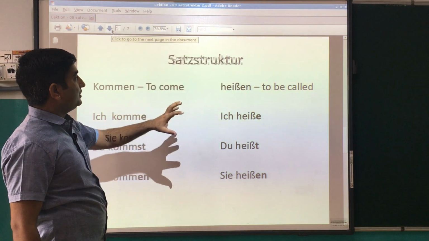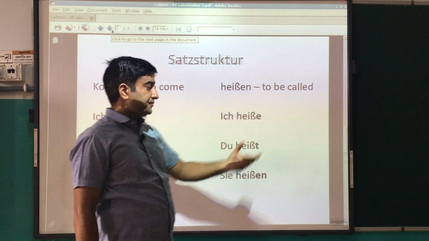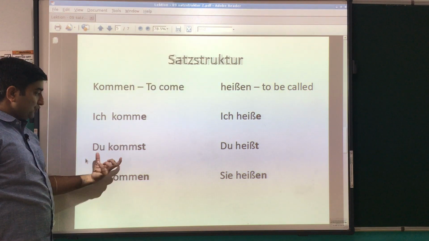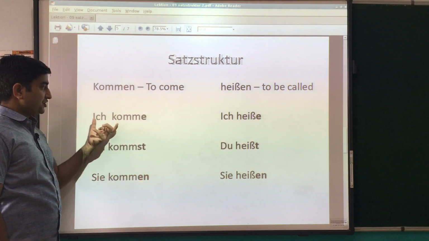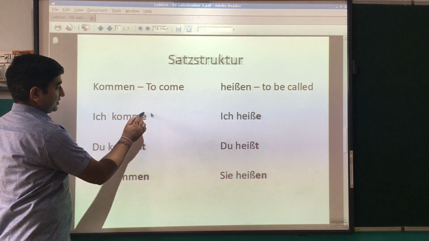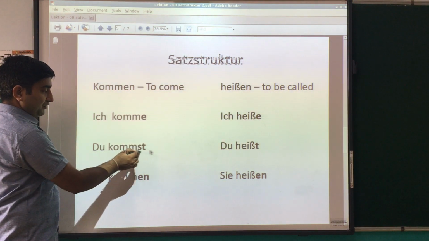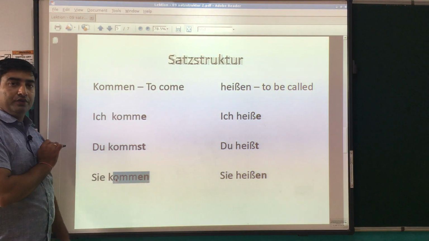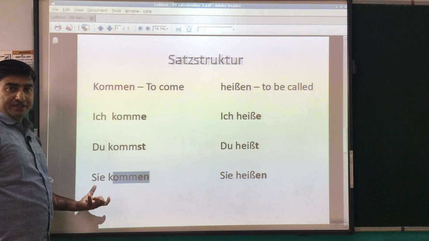Now we have some more verbs: kommen, to come, and heißen, to be called. So the conjugation of the verb kommen: ich komme, du kommst, Sie kommen. So with ich we have to use e at the end, with du we have to use st at the end, and with Sie we have to use the infinitive form of the verb. So this is the conjugation of a verb with ich, du and Sie.